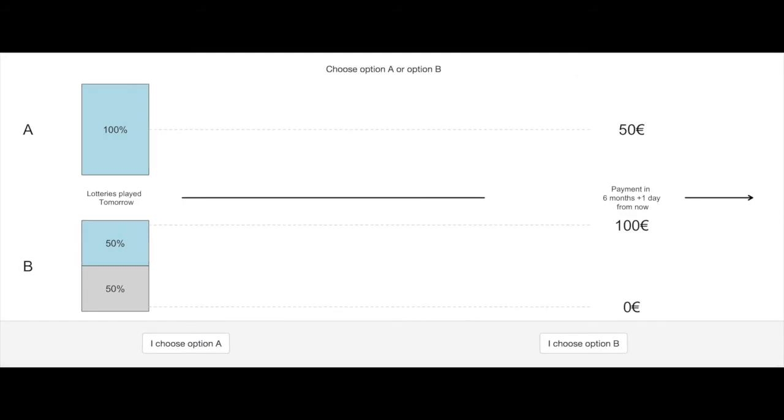You need to answer all the questions from the lists. A procedure guides you through the questions of the list and speeds up the completion of the lists. Suppose that you prefer option A when it gives 50 euros. In this case, we would know that you would also prefer option A when it gives more than 50 euros, and the answers to these questions can be completed automatically.